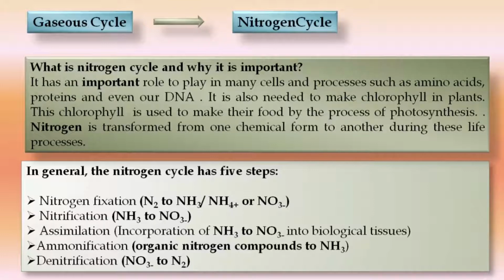There is nitrogen fixation, nitrification, assimilation, ammonification, and denitrification. Nitrogen fixation means atmospheric nitrogen to NH3, NH4, ammonium or nitrate. Then NH3 to NO3. Then assimilation, the incorporation of NH3 and NO3 into biological tissues. Ammonification is organic nitrogen compound to NH3. Then denitrification means these nitrates are converted back to atmospheric nitrogen, in the absence of oxygen, through the process of denitrifying bacteria.